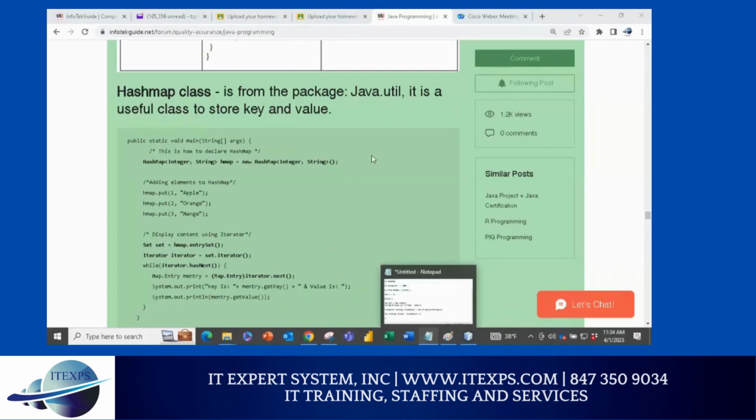So now we are going to talk about what is the difference between HashMap and the others. If you're not here, you should come here on this forum. Don't tell me that I did not tell you, because the entire programs we're going to cut and paste, because these programs are now longer, hundreds of lines. Some may go more lines than that. I want to make sure you don't type, because if you type, you make a mistake, you're done, right? So we want to save that time. I have done the homework for you, and it's very powerful because it's useful for your project also. So before we jump into the coding, I want to make sure you understand.